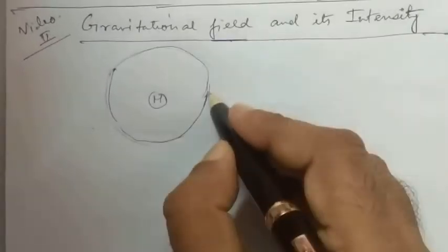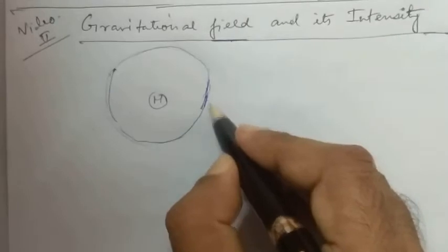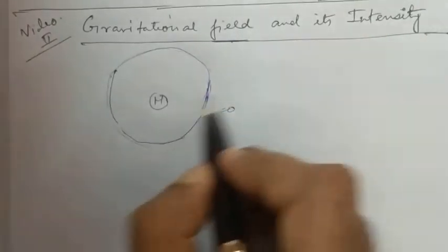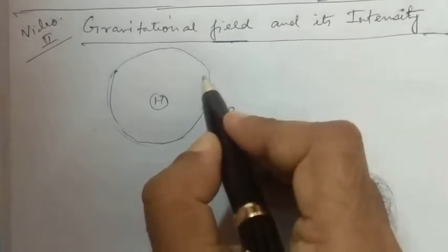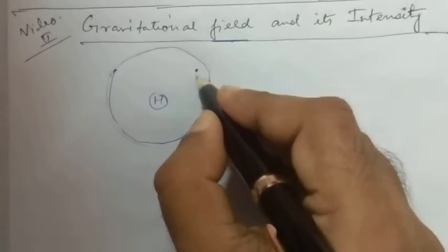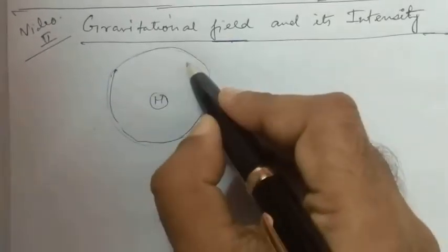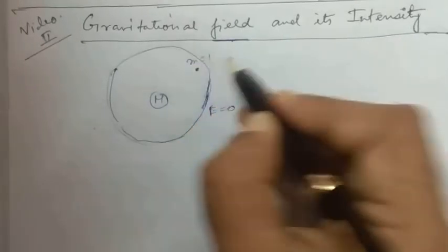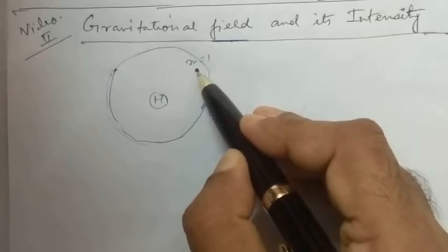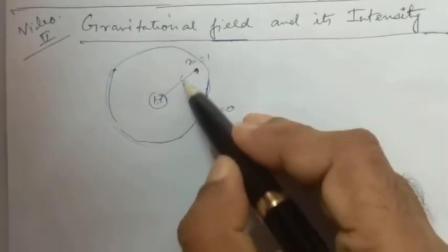Why not fixed? Because we have taken the boundary to be such a point, such a line where the force F is equal to 0. Now what if we place any mass of unit mass, or mass small m, in this region? This mass will experience an attraction force due to this mass. So if we place a mass m equal to 1 unit here, this mass is going to feel an attraction force because of this larger mass in this direction.